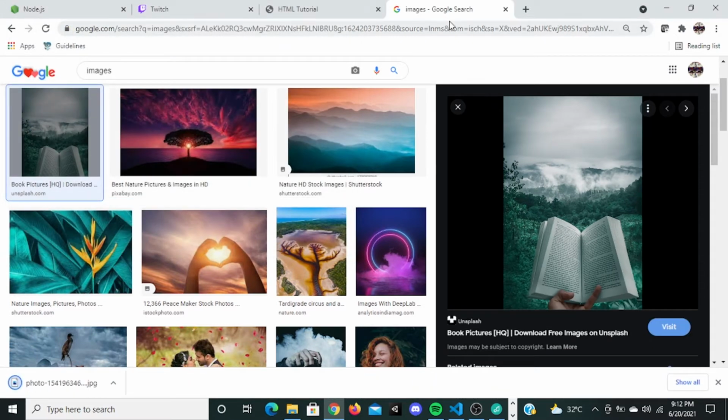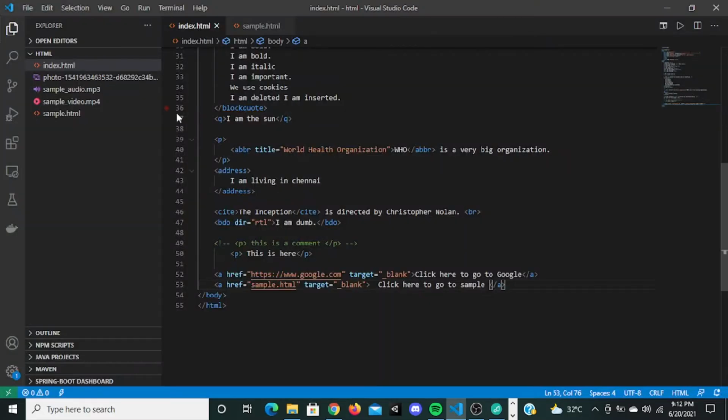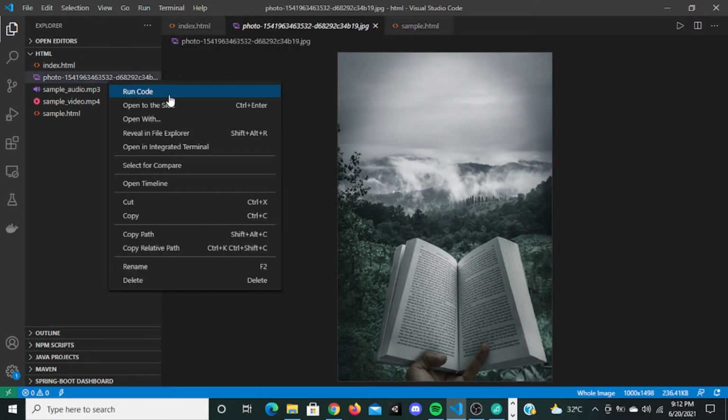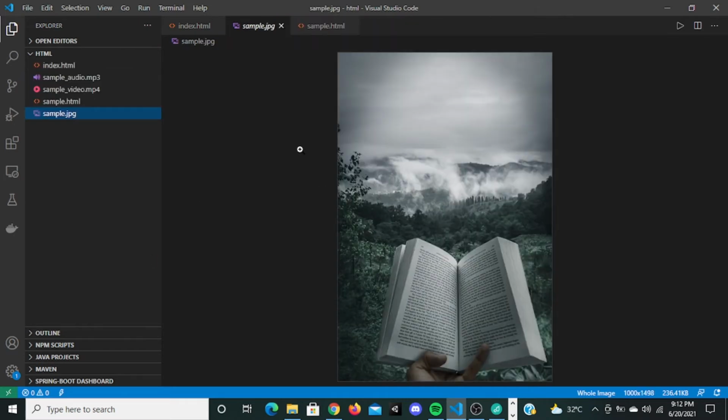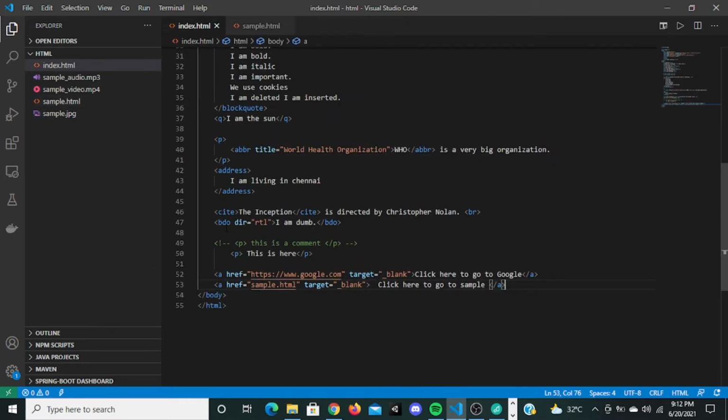Now when I go here, there is an image called photo something. I'm gonna rename it, so let's rename it sample. Now there is a tag called image tag.